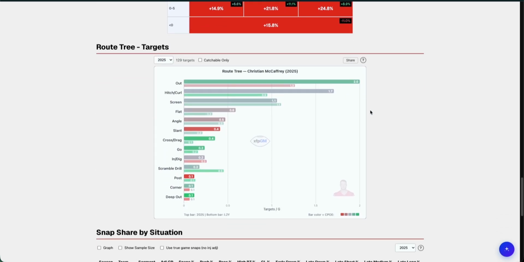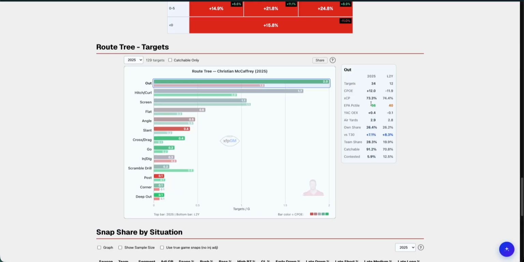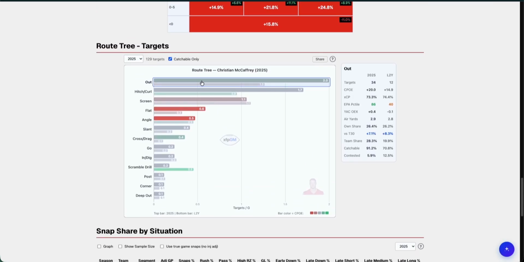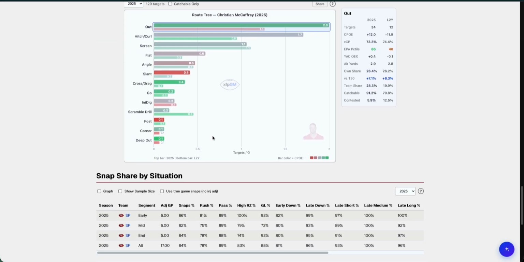We then have the route tree to show you what type of routes he ran. He ran an insane number of out routes last year and did quite well in them. His EPA percentile was 86% versus 40 on these in the past year. So he really relied on these out routes. He got more hitch and curl routes. Everything else is kind of similar to what it was in the past, but you can also filter to catchable ones as well if you're interested, where he looks a little bit less stellar. But in the case of a running back, right, all you really care about is that he's getting a lot of targets and a lot of catchable ones, and I think that will hold up for him.